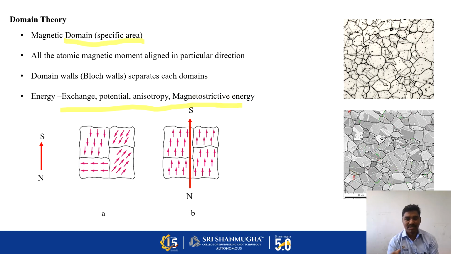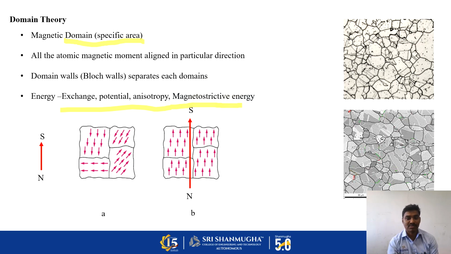Anisotropic means a direction dependent property. The response to a magnetic field in a ferromagnetic material will be different with the directions. This behavior varies from one domain to another because every domain aligns in a particular direction. So the direction dependent property is called anisotropic.